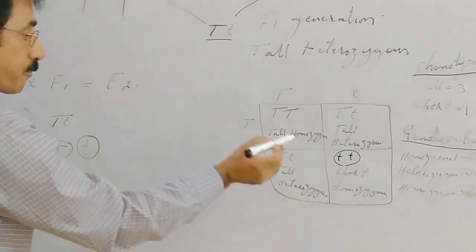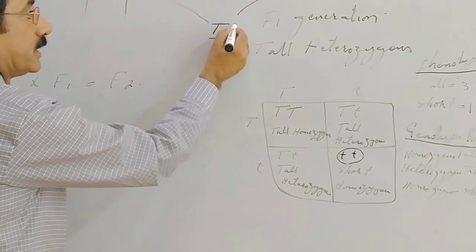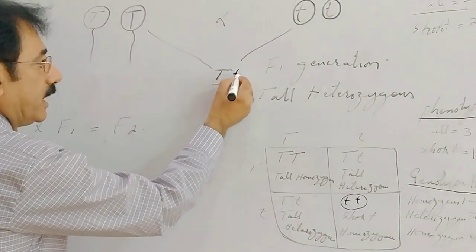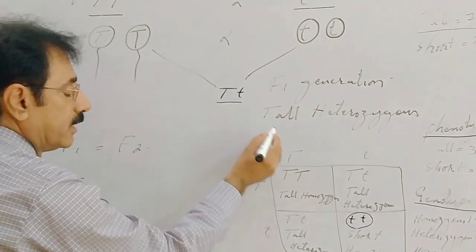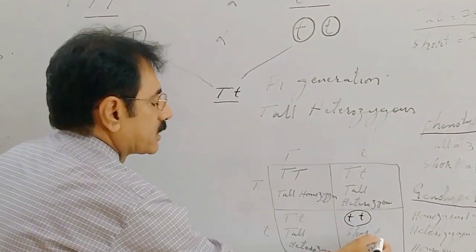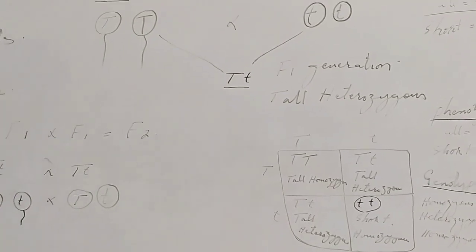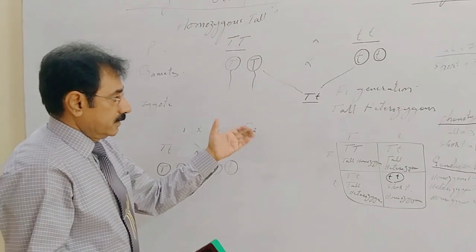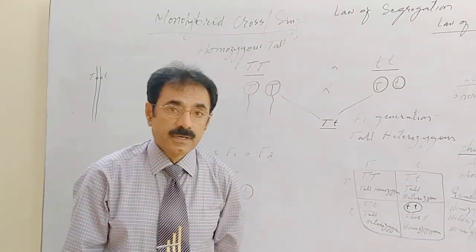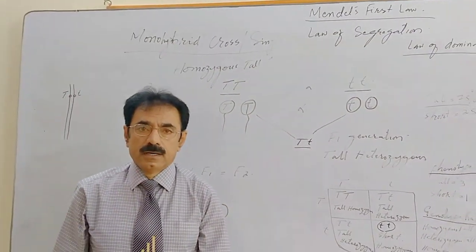Meaning, the short character that did not appear in the F1 generation appears in the F2 generation. Thus this was all about Mendel's first law, the law of segregation.